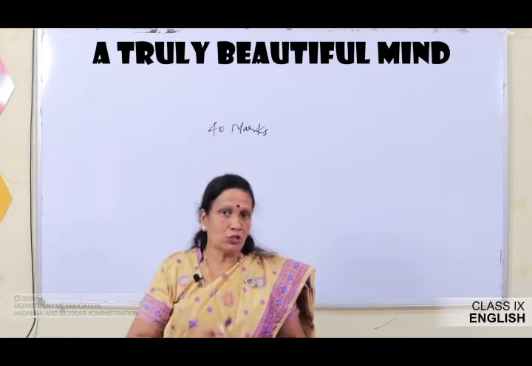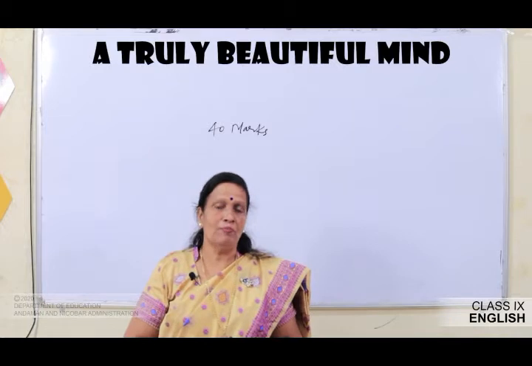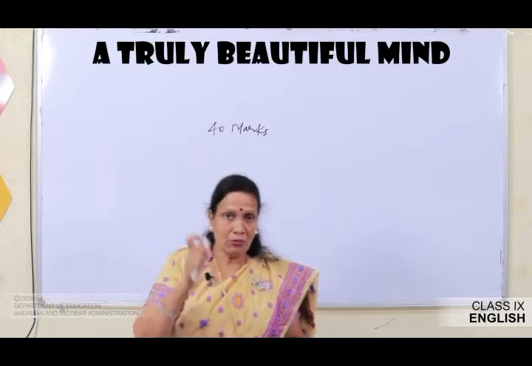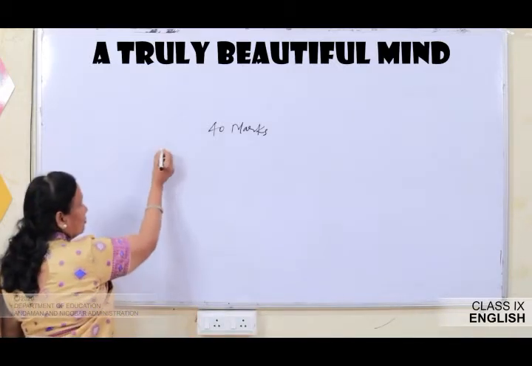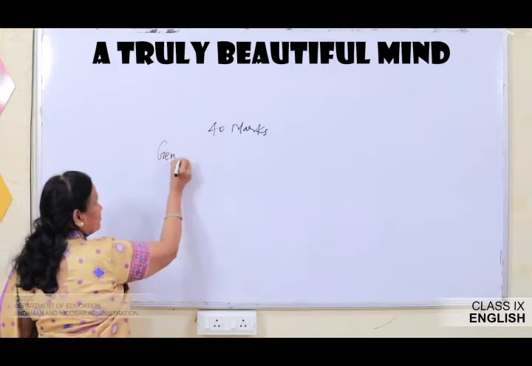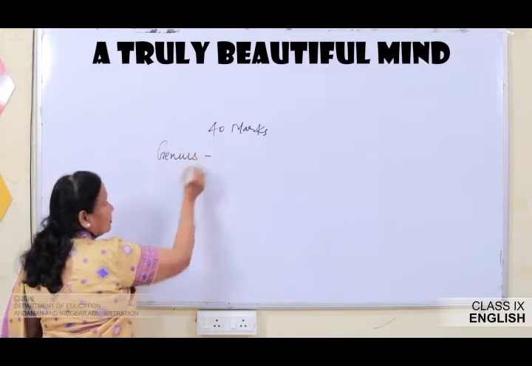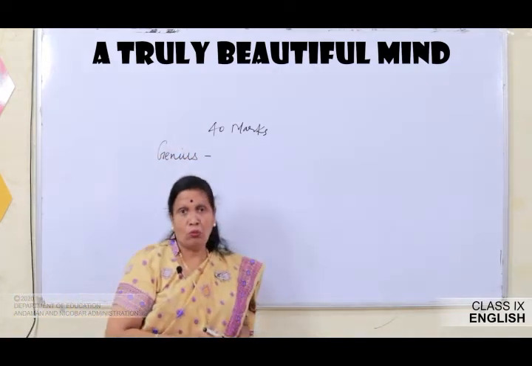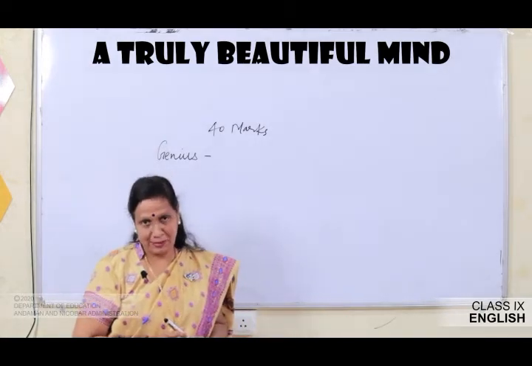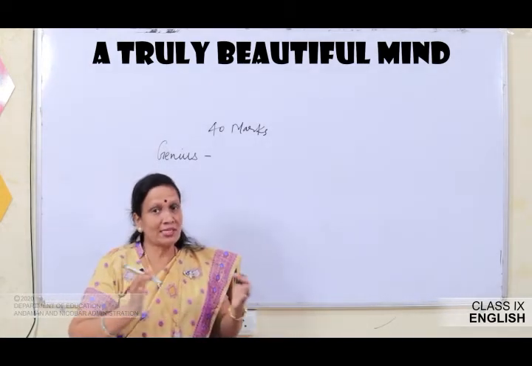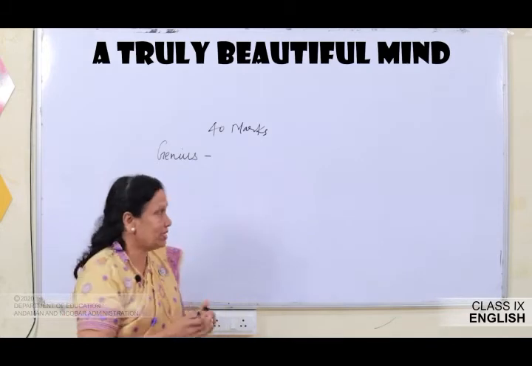Now, coming back to the lesson which we are going to read today, children, I would like to discuss a word with you. What is this particular word? Genius. Let us first try to understand the meaning of the word genius.